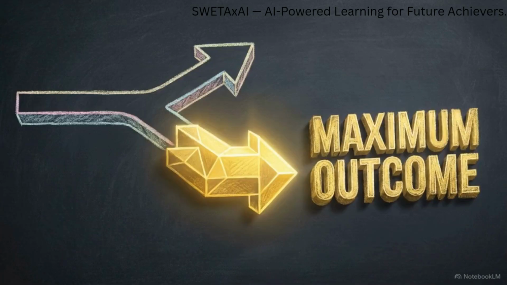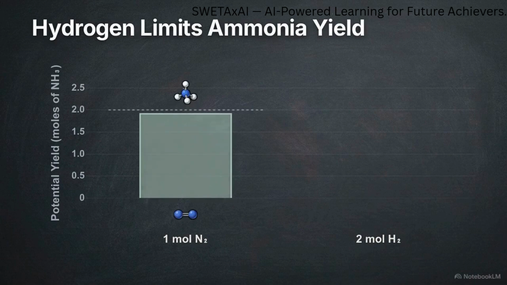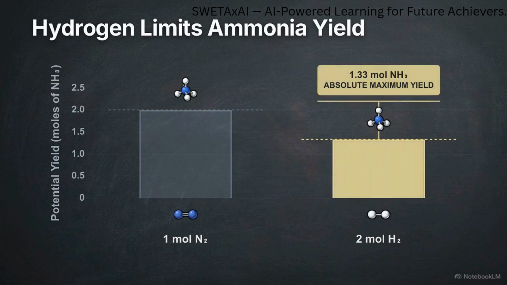For complex problems, method 2, product projection, provides an alternative verification. Here, we calculate potential yield of ammonia from each reactant independently. 1 mole of nitrogen could produce 2 moles of ammonia, while 2 moles of hydrogen can only produce 1.33 moles. The reactant projecting the smaller amount is the true limiting reagent.